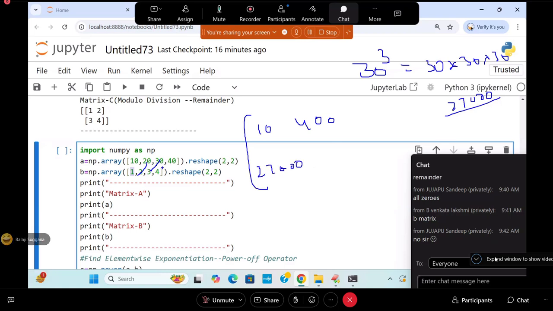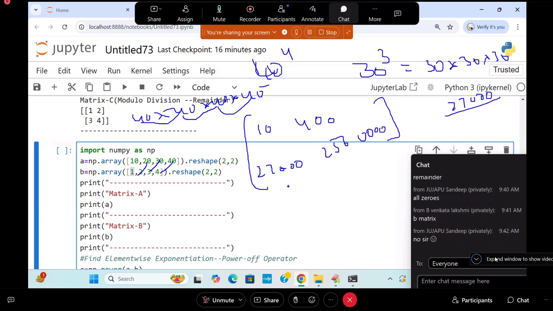So, next 40 to the power of 4. 40 to the power of what? 4. 4 fours 16 into 16. 40 into 40 into 40 into 40. 4 4 ja 16, 16 4 ja 64, 4 ja 256. 256, and how many zeros? 4 zeros.